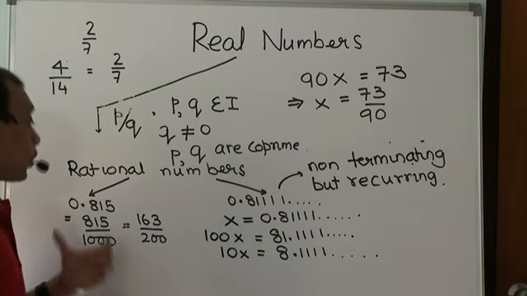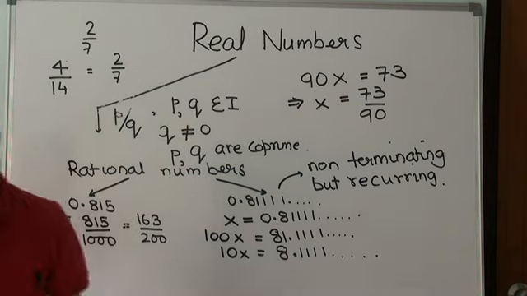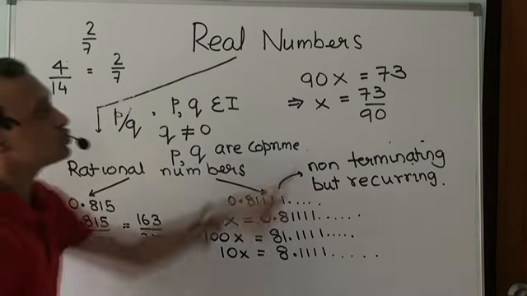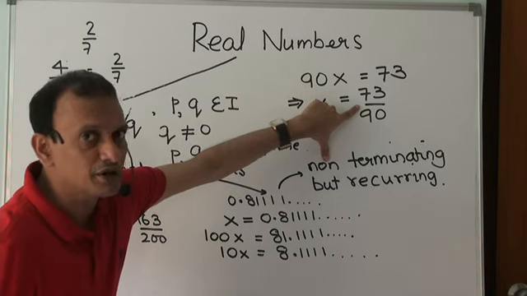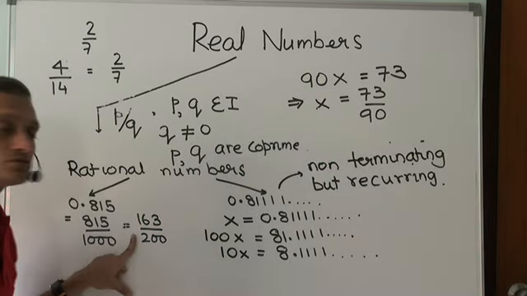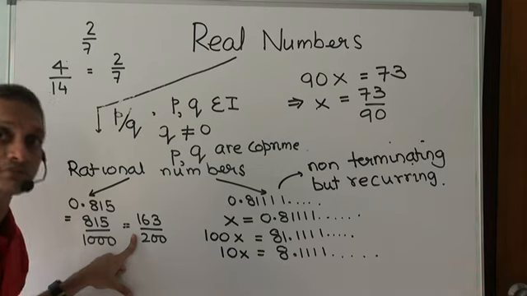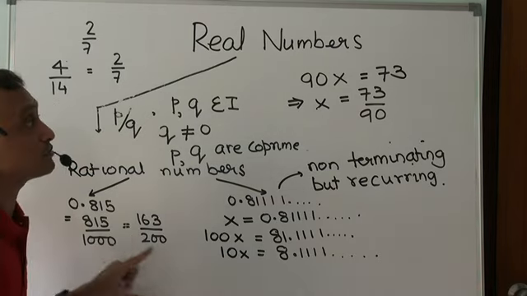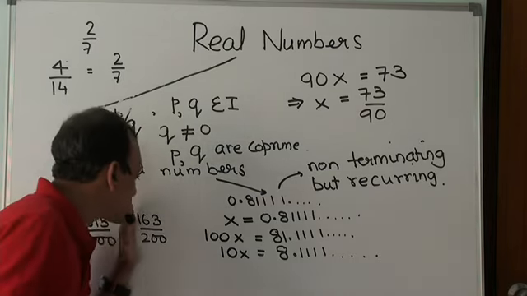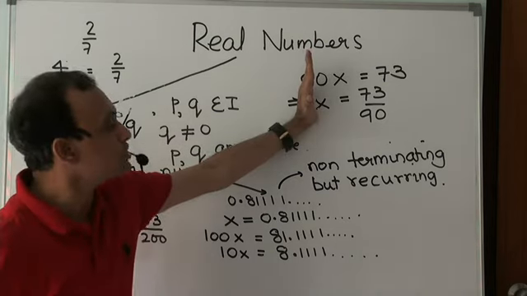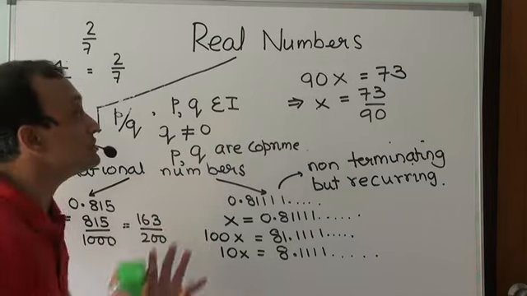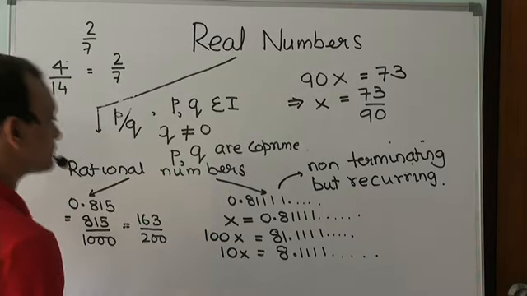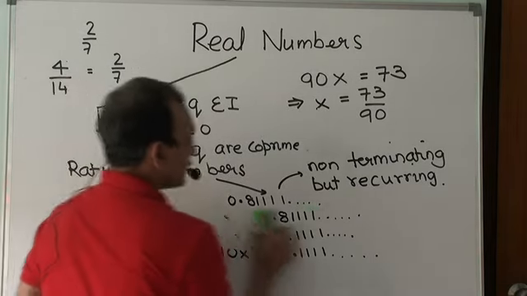Now, what is the difference between these two? Let us try and understand. This is a non-terminating but recurring kind of a rational number. This is a terminating rational number. What's the difference between a terminating rational number and a non-terminating but recurring kind of a rational number? Let's examine the difference between these two.